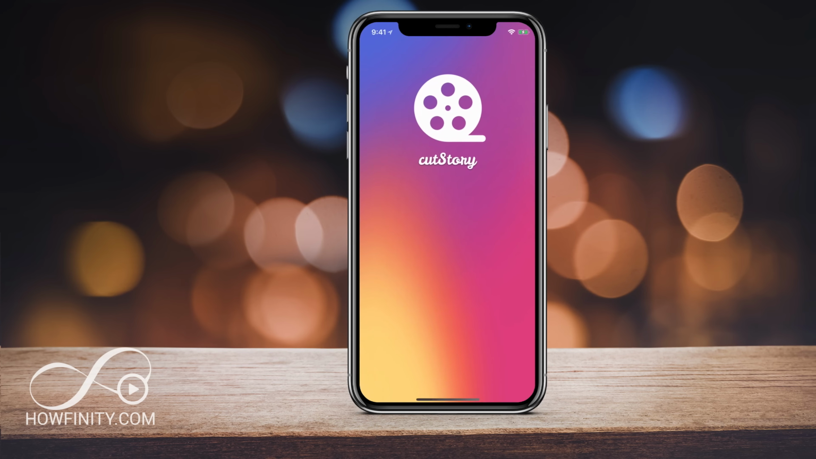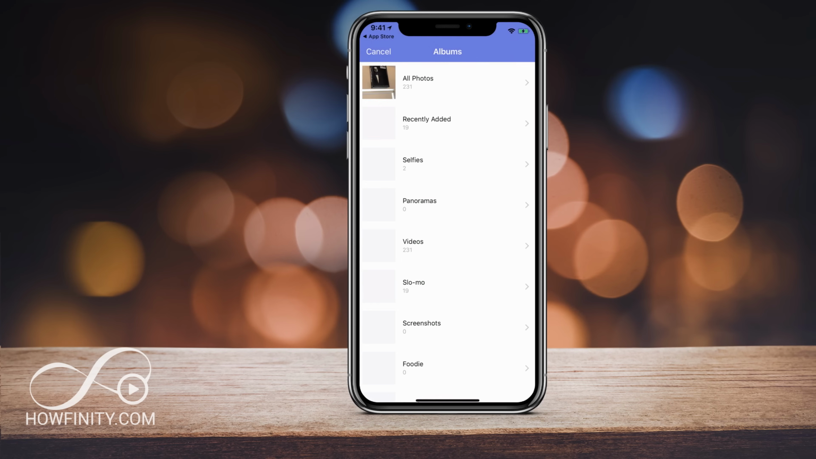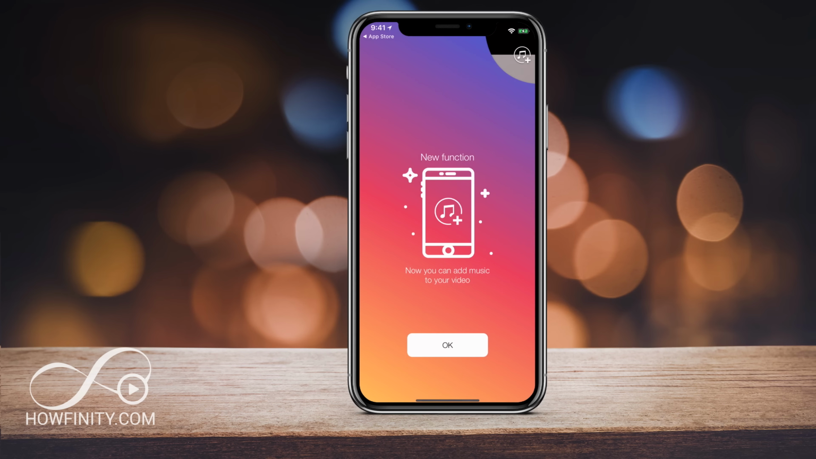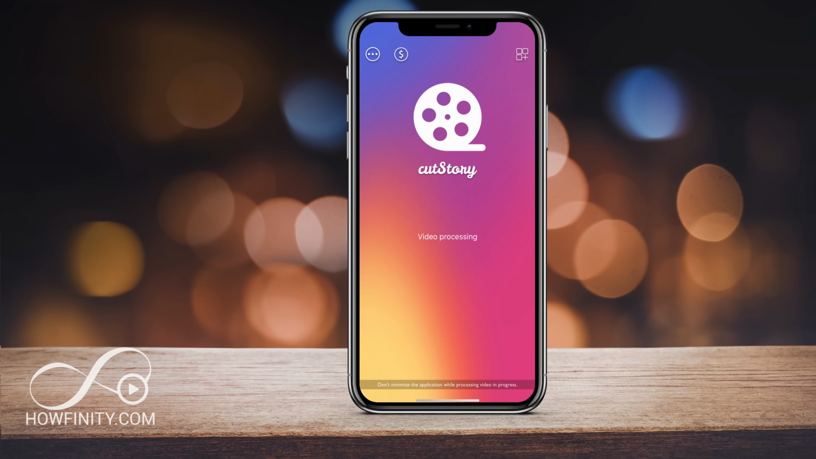I'm gonna go ahead and open the app here, and we want to do a video, so I'm gonna press the video icon on the bottom here. I'm gonna say okay, and I'm gonna choose that video here. So I'm gonna choose that 41-second video, and I'm gonna press save. And now I could either add it to Instagram or other social media, but I'm gonna choose Instagram for the case of this video. And it's gonna go ahead and process it and break this video up into smaller videos.